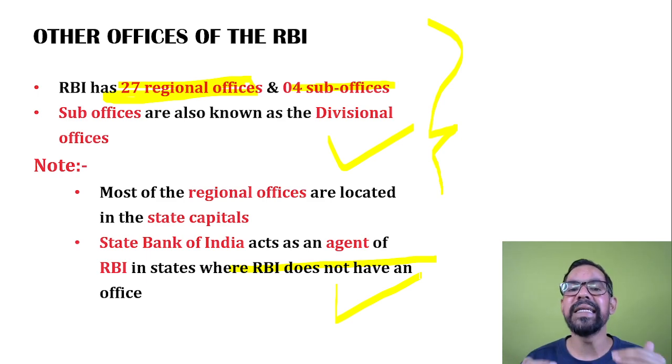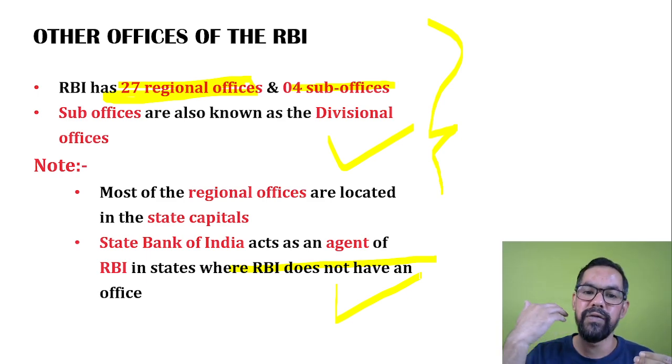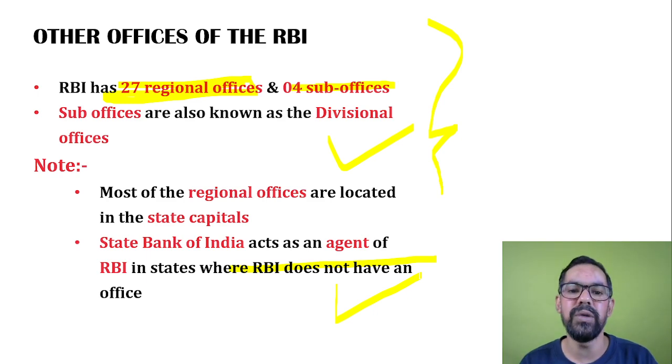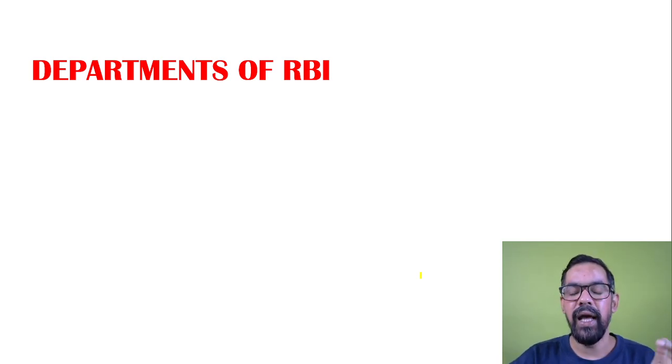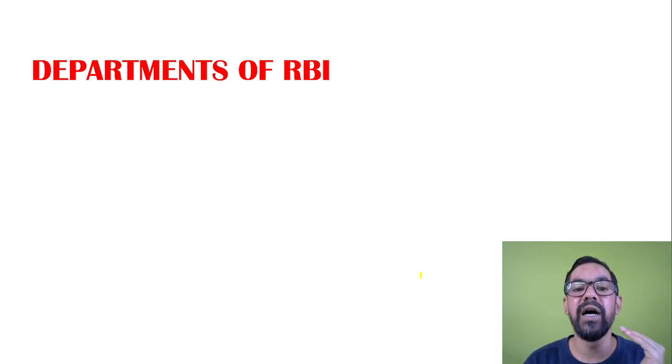Now the role of these banks is reporting. So a bank will report to the regional office, to the local board office, to the head office. So this way the entire working of RBI is generally defined. And along with these particular offices, RBI has a number of departments. So nowadays it is 30 departments.